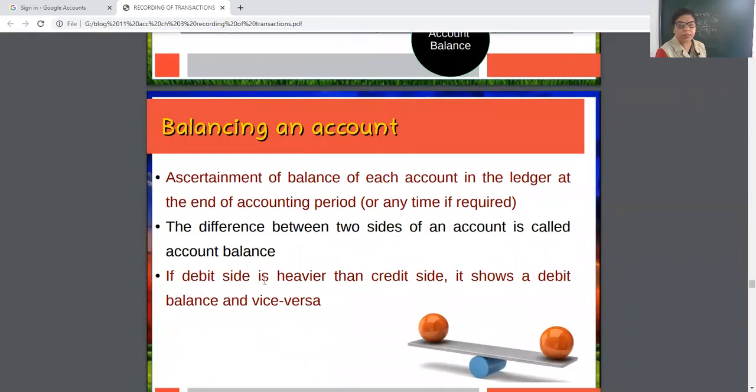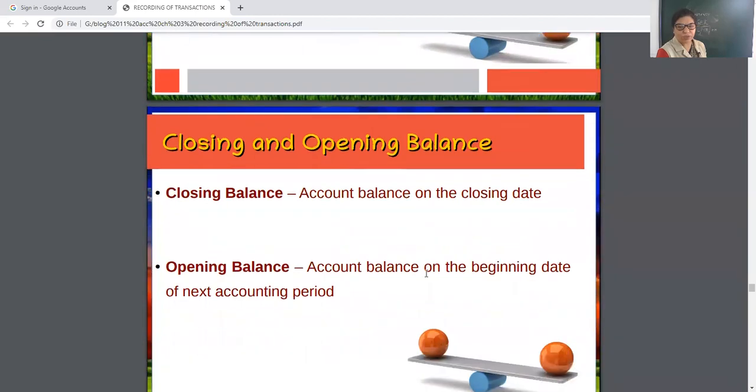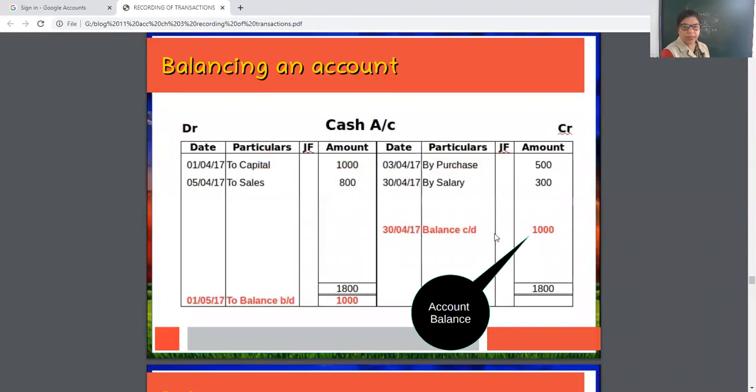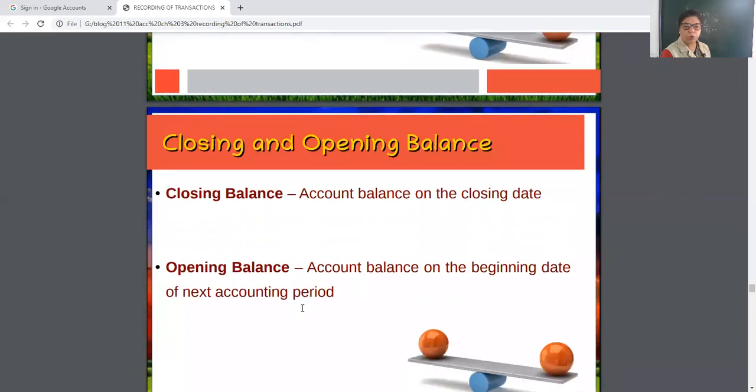Okay, then CD is known as closing balance and BD is known as opening balance on the beginning.